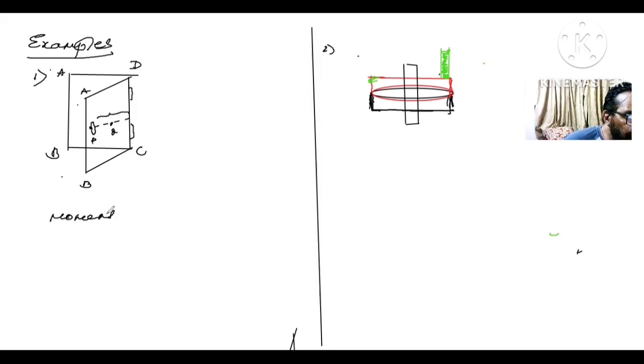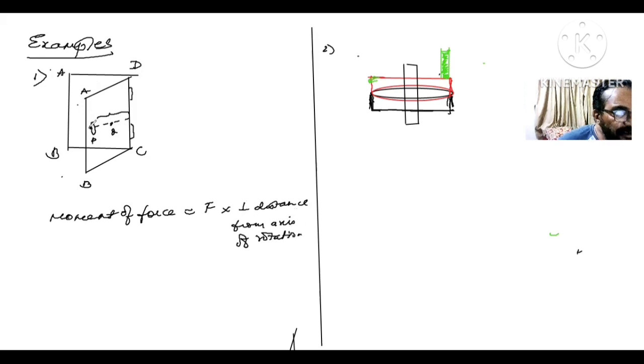Moment of force is equal to force into perpendicular distance from the axis of rotation. When the handle is fixed at the maximum distance from the axis of rotation, a smaller force has to be applied on the handle to bring out the turning effect. Are you understanding? Hence, the handle of the door is at a maximum distance from the hinges.